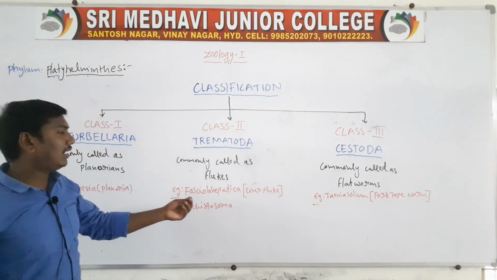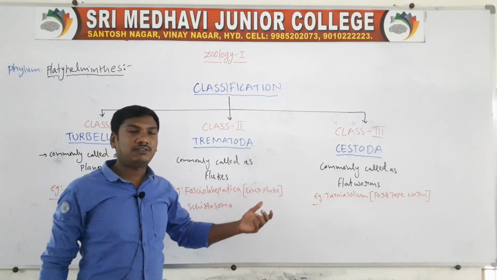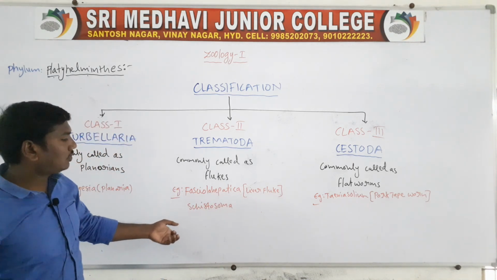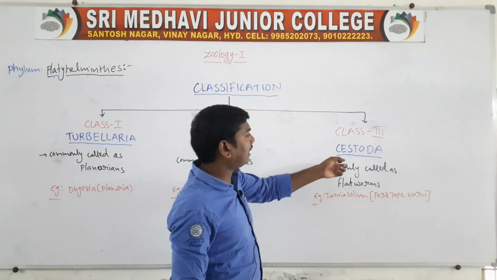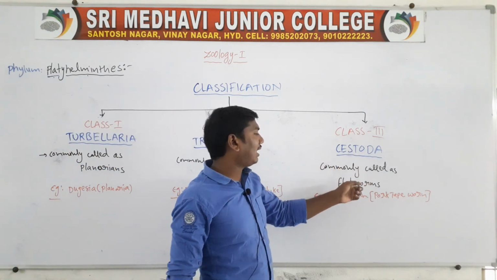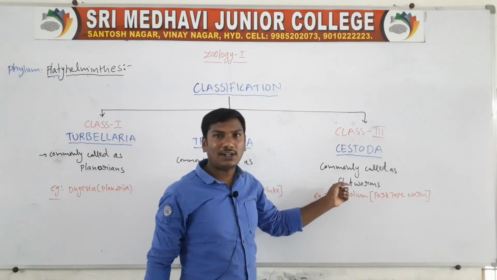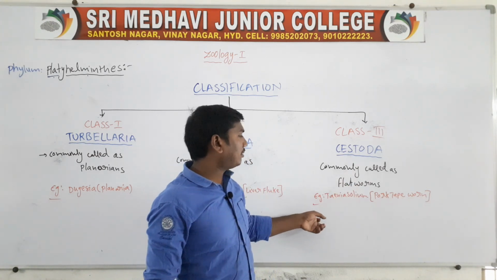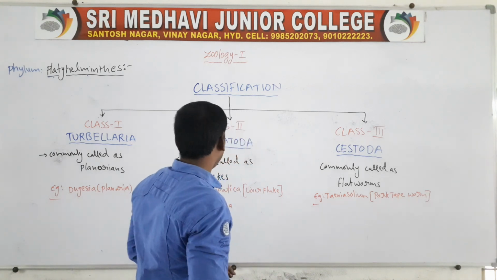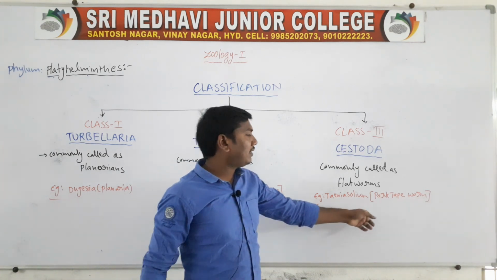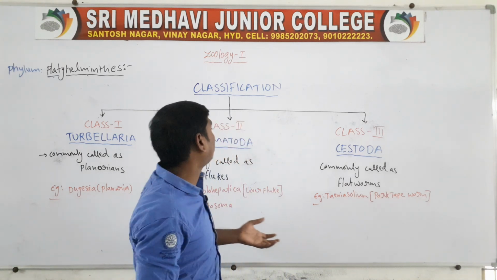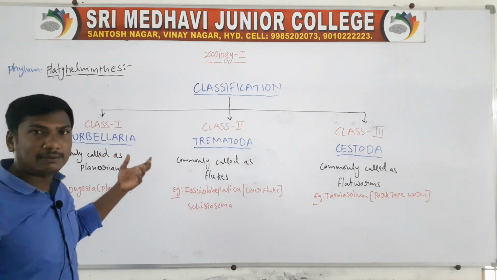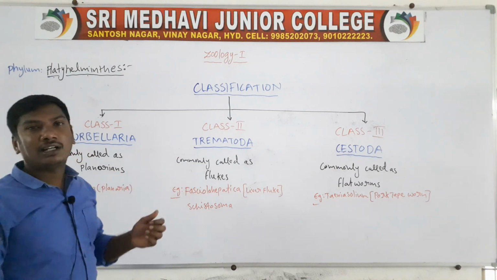Example: Fasciola hepatica, the liver fluke. Third, class 3 Cestoda is commonly called tapeworms. Example: Taenia solium, commonly called the pork tapeworm. So these are the general characters and classification of the phylum Platyhelminthes.